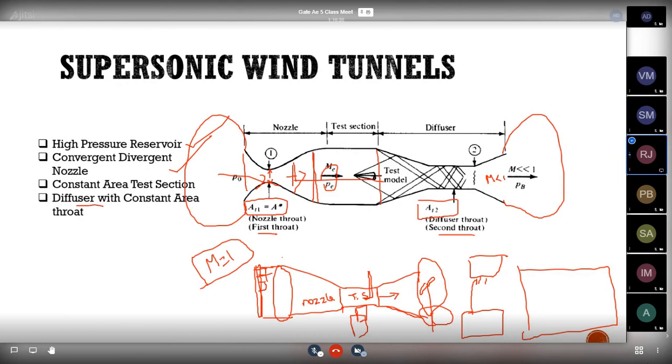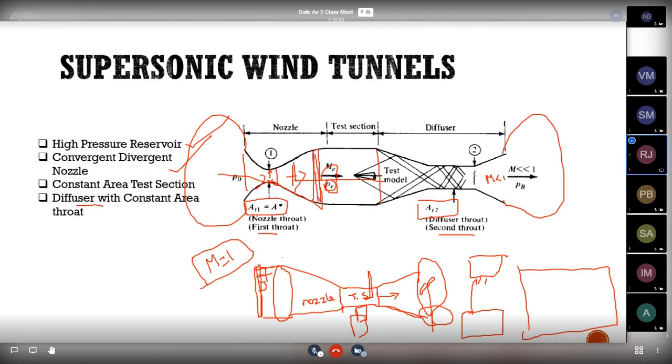After that, the mass flow rate will be constant throughout the flow. When we reduce the exit pressure further, a normal shock will be formed after this sonic condition, and it will move towards the end of the nozzle.